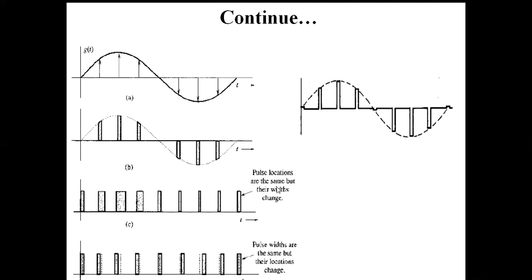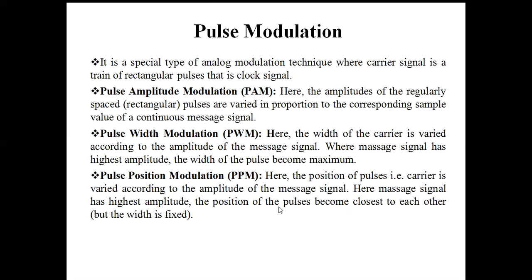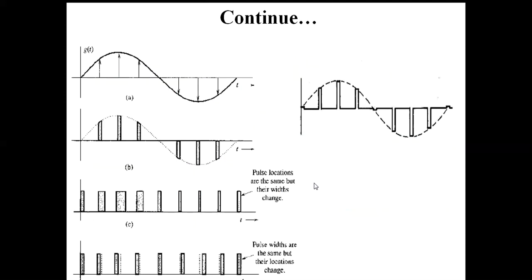This one is PWM, and the last one is PPM, or pulse position modulation. In PPM, the pulse position is shifted depending on the amplitude of the signal.